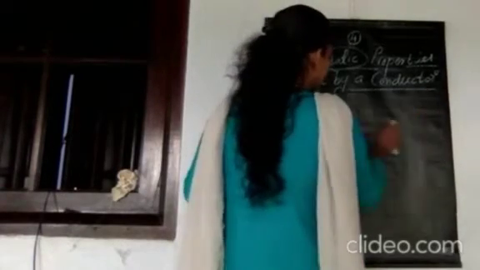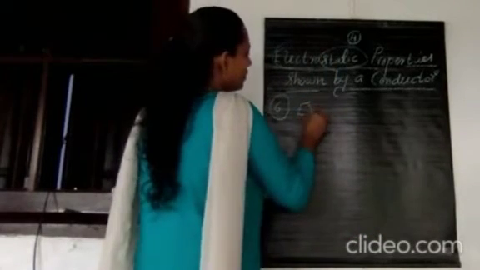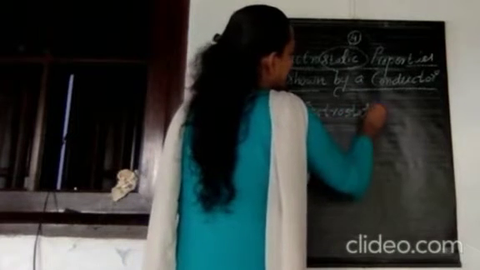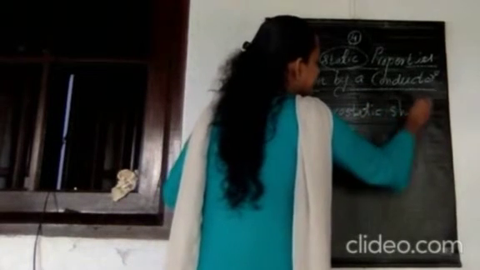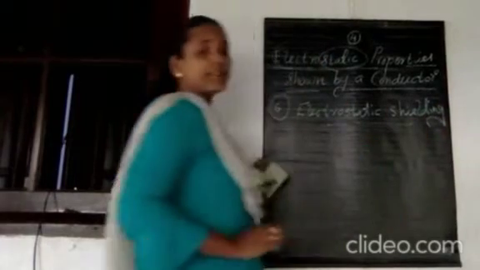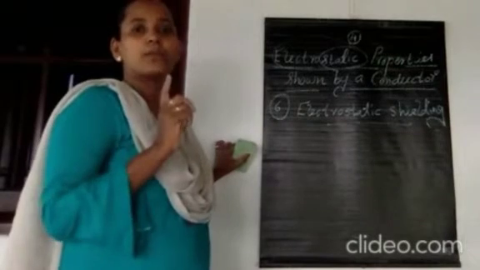That property is known as what? That property is actually known as electrostatic shielding. This is based on the sixth property of the conductor.